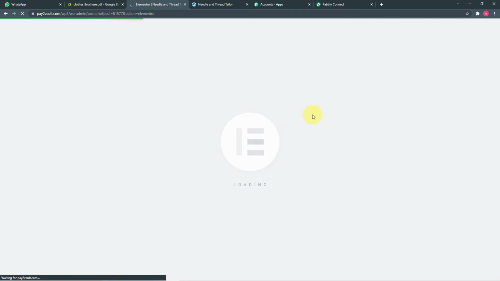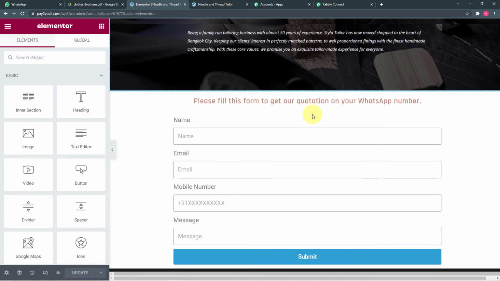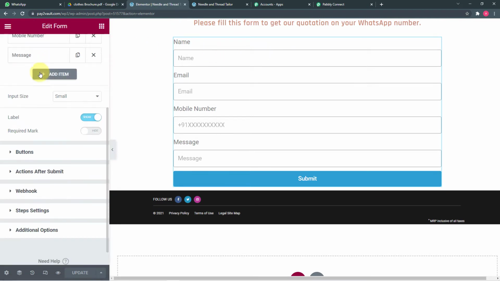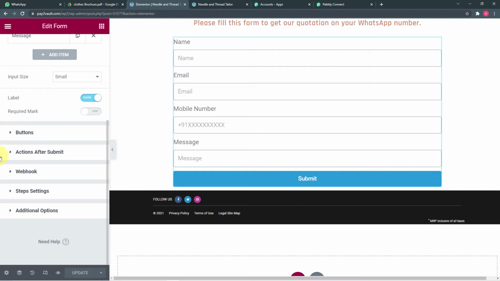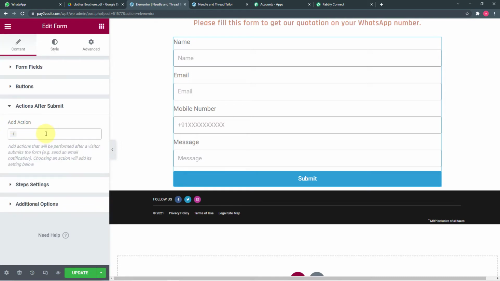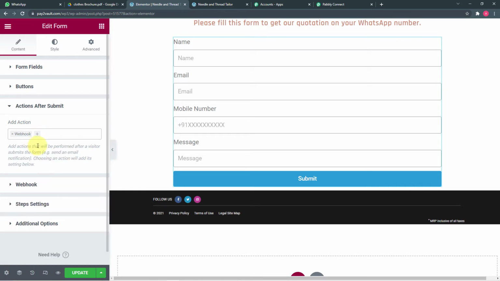Okay, so the editor of Elementor is opening up here. Okay, you can see. So now in this editor, you have to scroll down to your form. So this is our form here, click on it. And when you click on it, you will see on this left hand side this content option. So scroll down here, and here you will find this button actions after submit. Okay, so you have to click on it, and this add action field appears. Here you have to search for webhook. Okay, click on webhook.